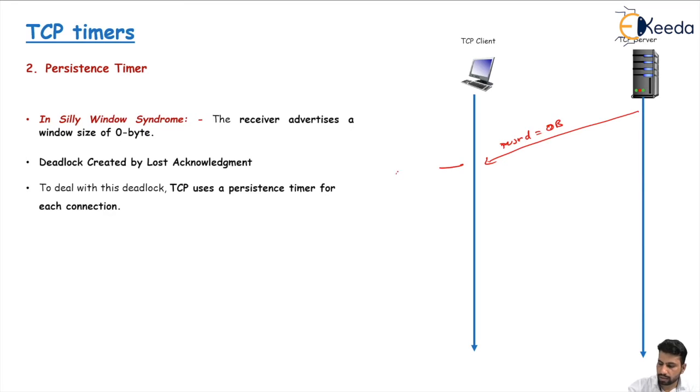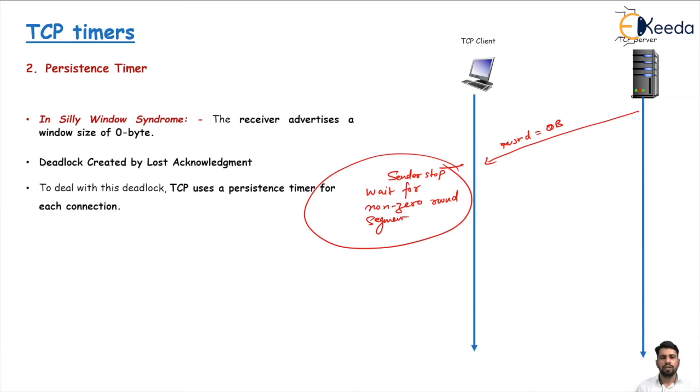And here the sender gets stopped and waits for a non-zero received window segment, where the receiver will alert that this non-zero window will come.